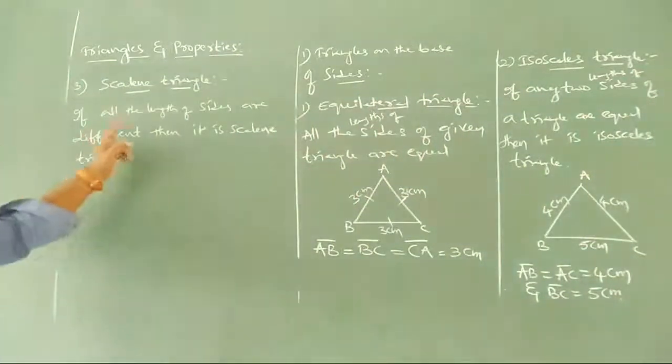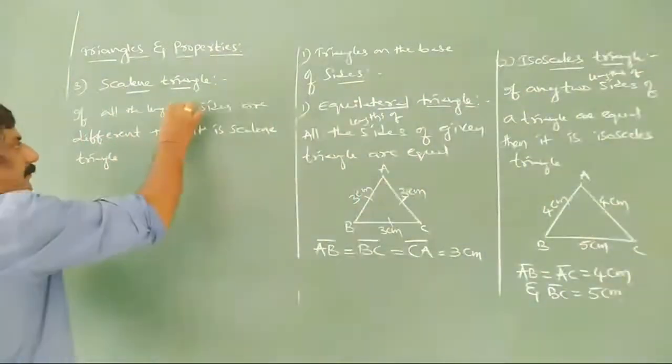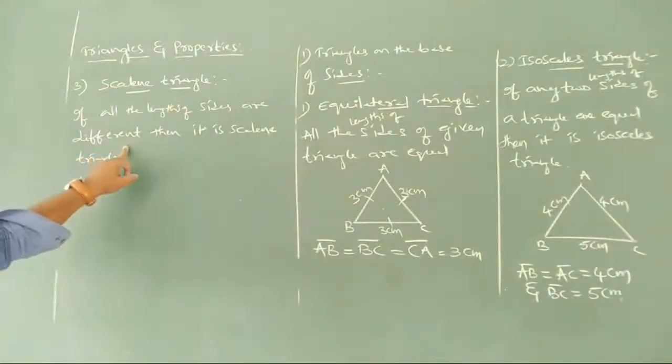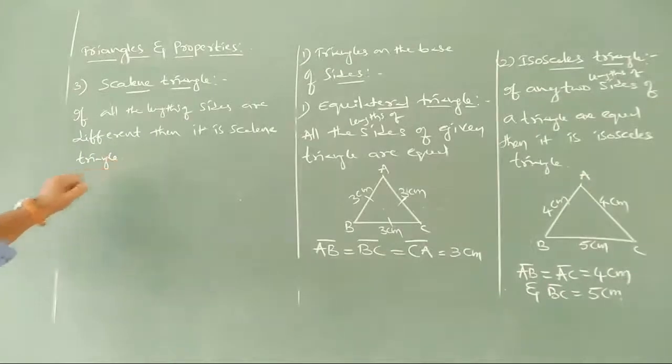And if all the lengths of sides are different, no two sides are equal, then it is a scalene triangle.